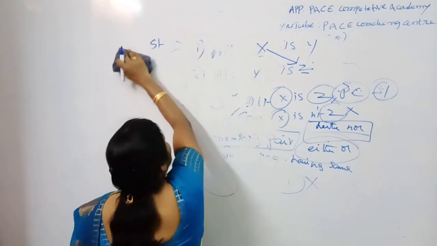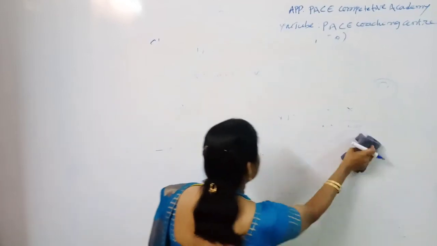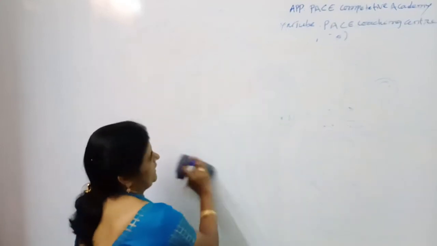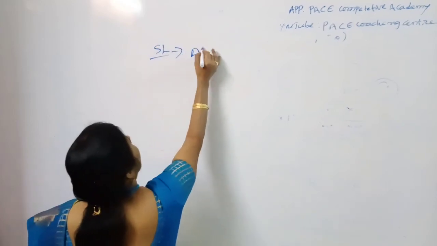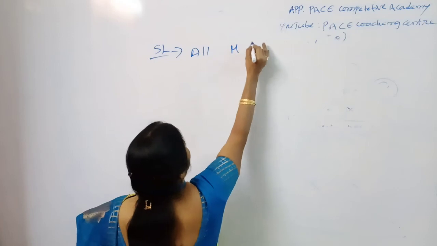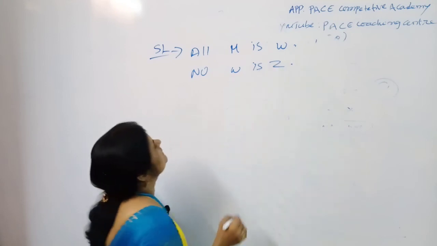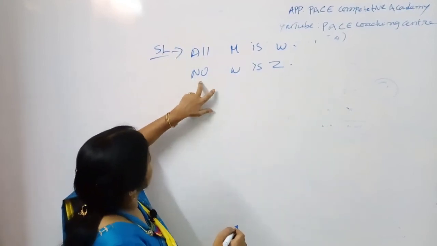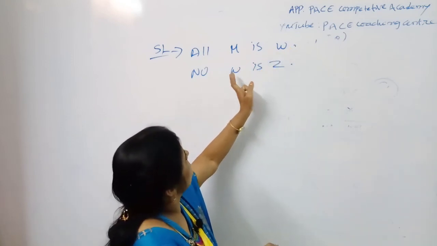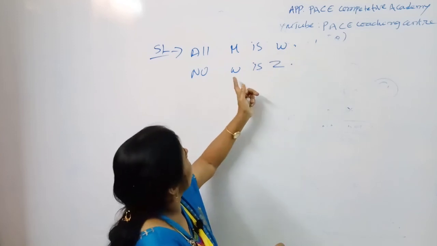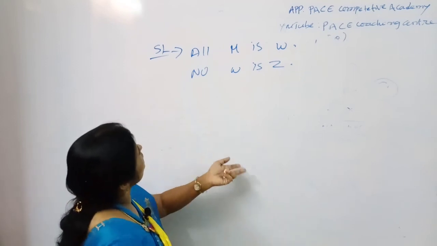So this is all about the complementary pair. How many varieties of conclusions are there? 4 varieties. Let me explain once again about the complementary pair. Suppose in an example, the statements given are all M is W and no W is Z. See, my dear students, this is universal positive, this is universal negative, and here you are having the common word W, that is called the middle term. The position of the middle term should be predicate and subject. Everything is okay, and A plus E comes as E. What is the perfect conclusion?